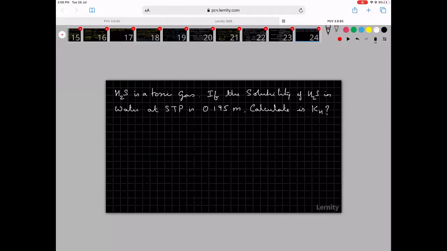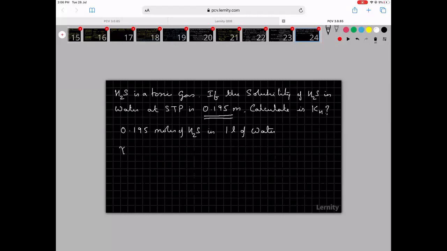Okay. So now how do I go ahead with it? First understand what it means. It means 0.195 moles of H2S in 1 liter of water.